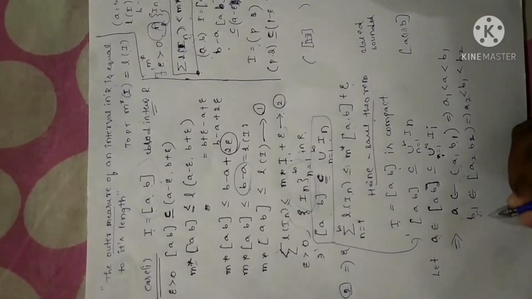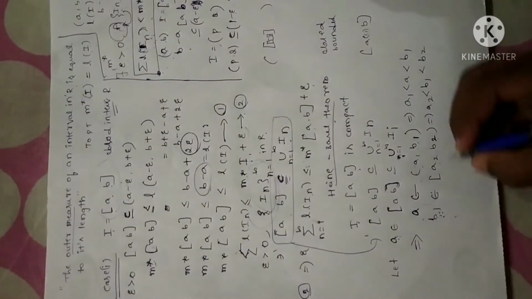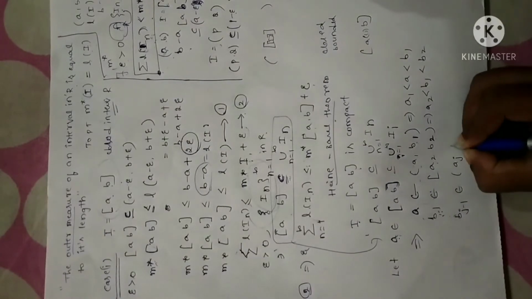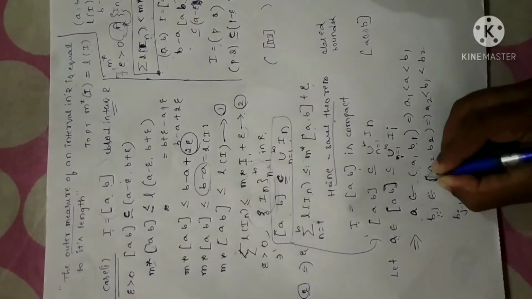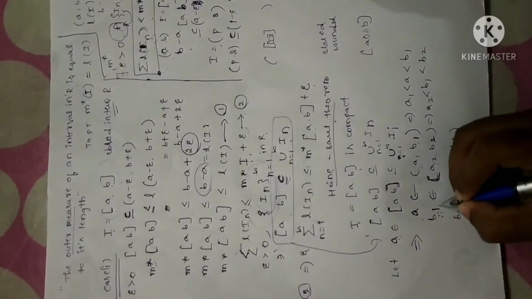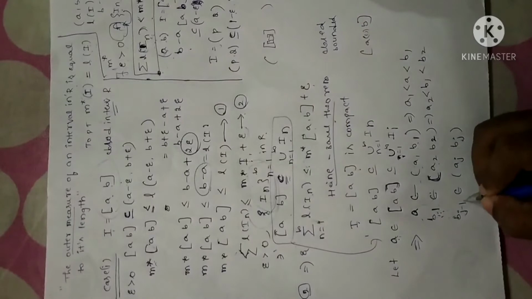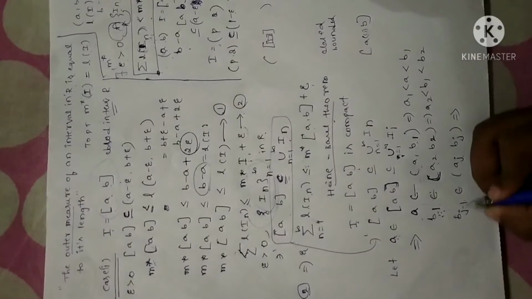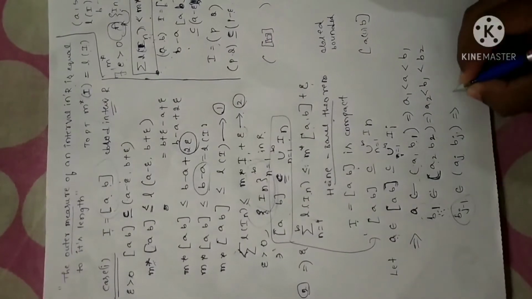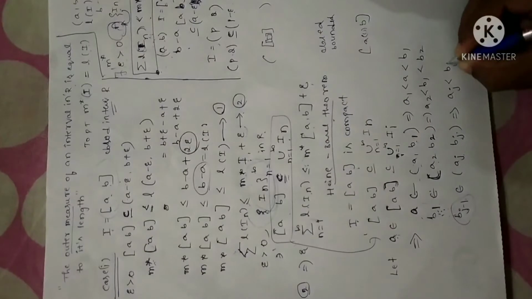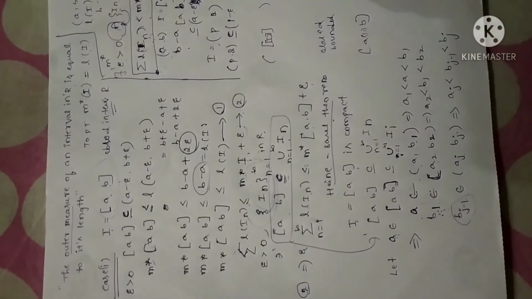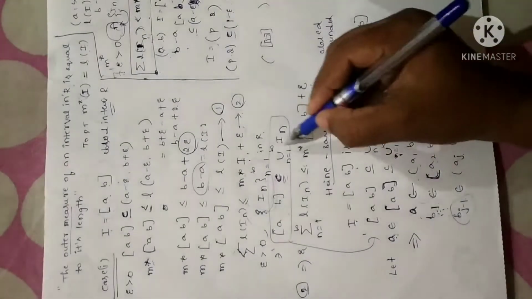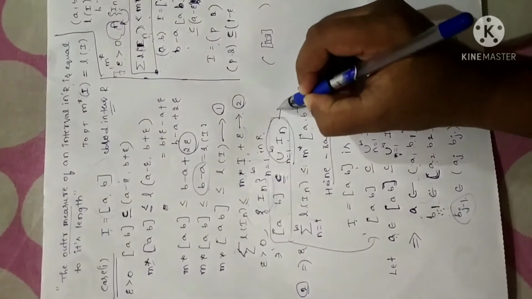If this process continues so on, let me take one of the elements Bj minus 1 which belongs to, in the generalized case I am writing, the open interval Aj Bj. B1 is one of the elements. So if you go on continuing this process, let me take one of the elements Bj minus 1 in Aj Bj in such a way that this element is in between these two values, in the sense Aj less than Bj minus 1, which is less than Bj. Clear?